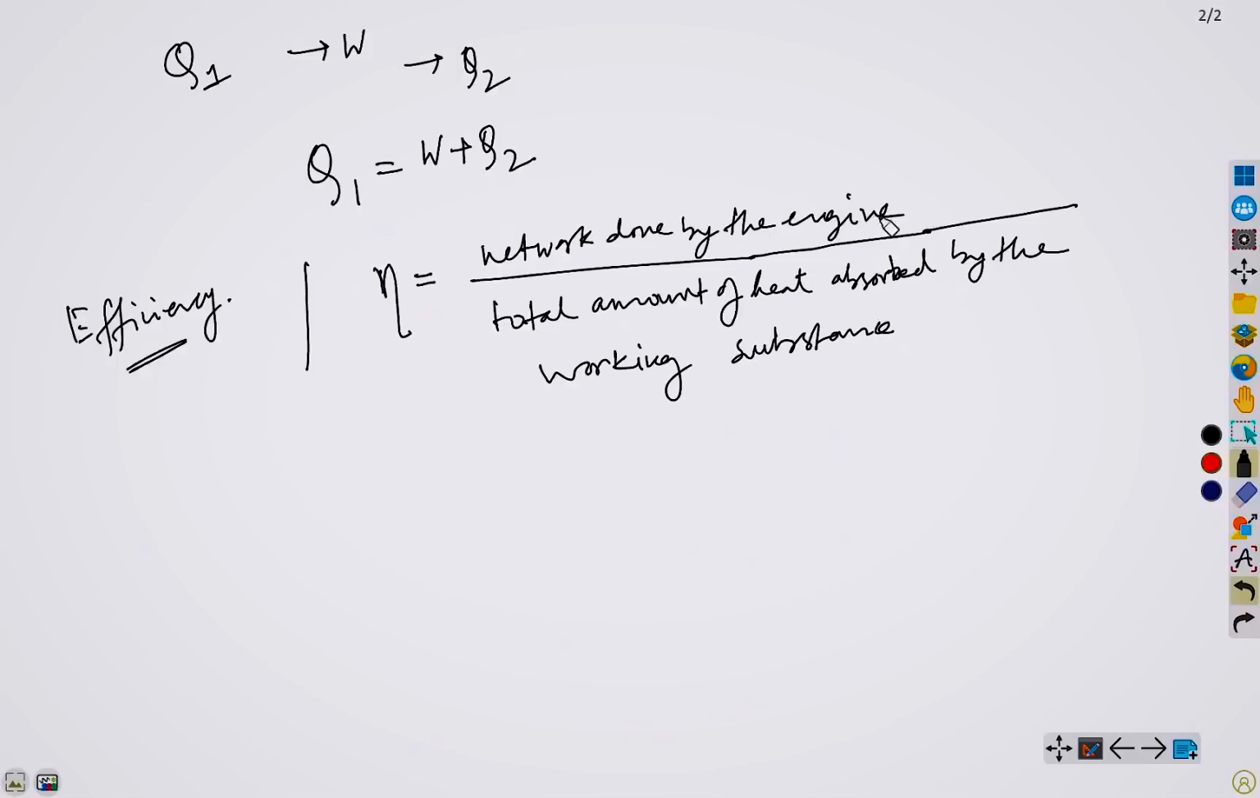Net work by the engine, and net work means total work. Total work by the engine upon total amount of heat absorbed by the working substance. The ratio of these two quantities is measured as the efficiency of an engine, okay? With this formula we can measure the efficiency of the engine.